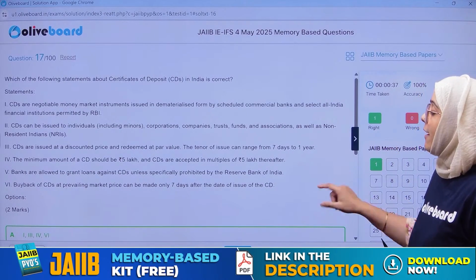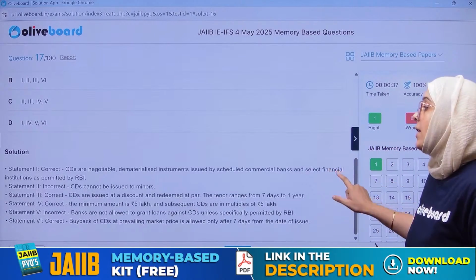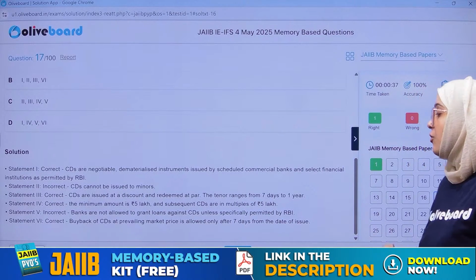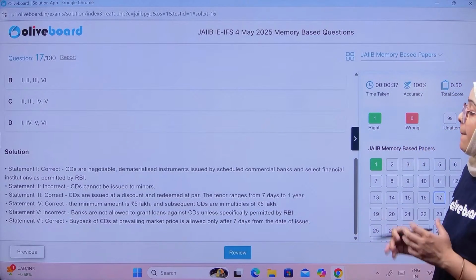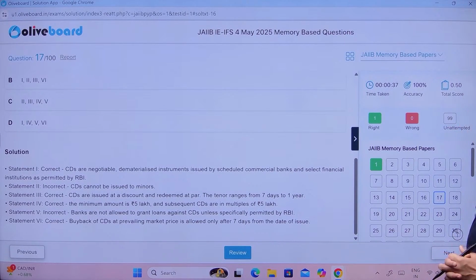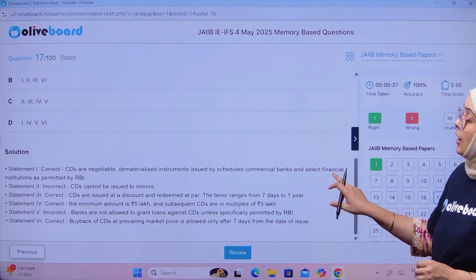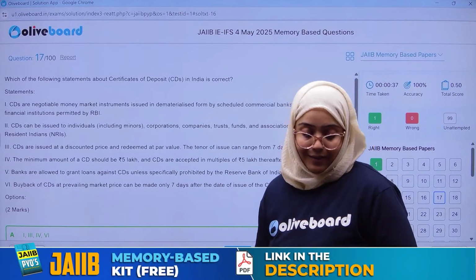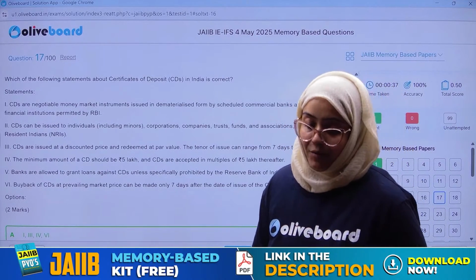True. Fifth, banks are allowed to grant loans. That is false. Banks are not allowed to grant loans against the certificate of deposit. And sixth, buybacks of certificates of deposit are allowed. So the correct answer is first, third, fourth, and sixth.